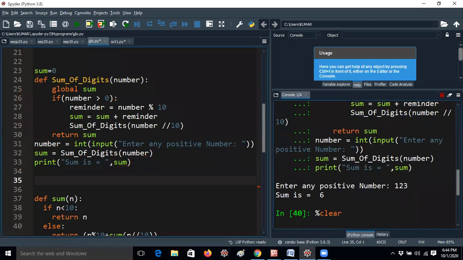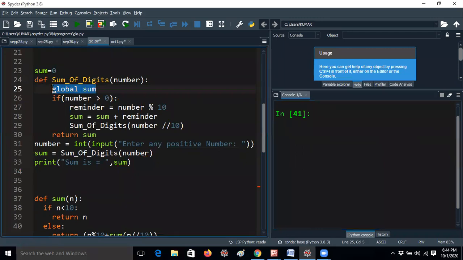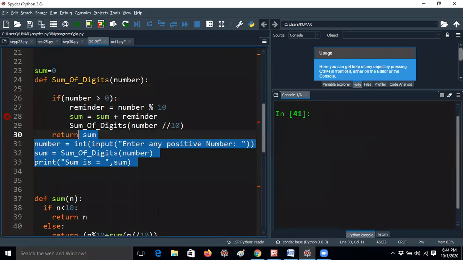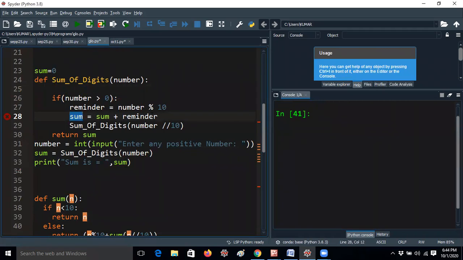For example, if I remove the global keyword here and run the program, I'm getting an error, because here local variable sum defined in enclosing scope. Here you are giving sum equal to sum plus remainder, so that's the reason we are getting different values. That means sum plus remainder, I am giving sum equal to 0, and whenever I add a remainder, the value is changed. So if the value is changing, you have to declare the sum variable as global here. This is the way you should understand how a global variable can be used in our programs.